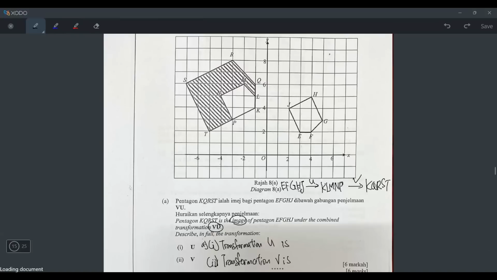Since I already wrote down all these arrows, it will be very easy for me to determine now. So let's look at transformation U first. U is what? EFGHJ changes to KLMNP. If you look at these two, it's the same size. Okay.